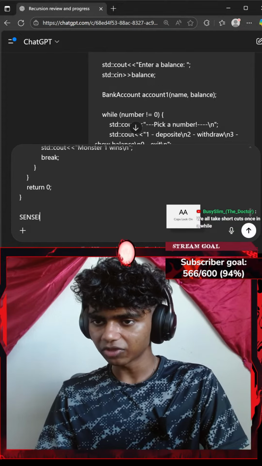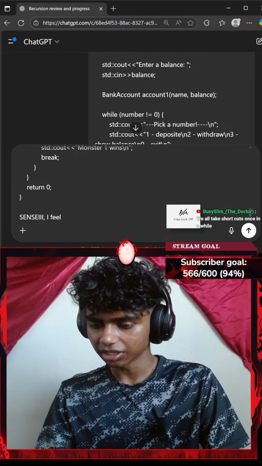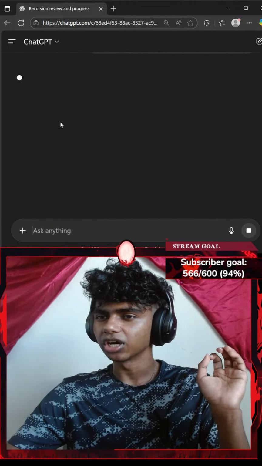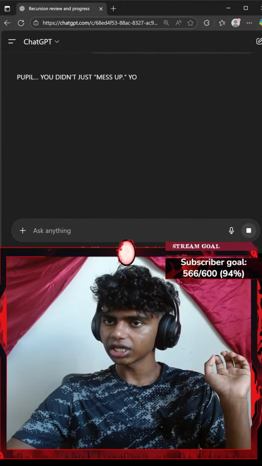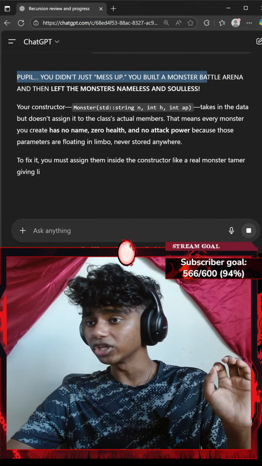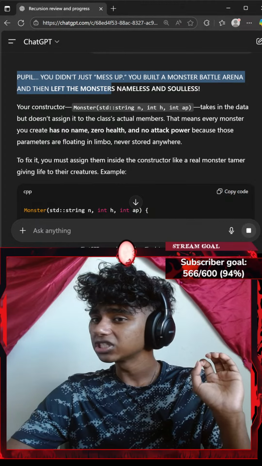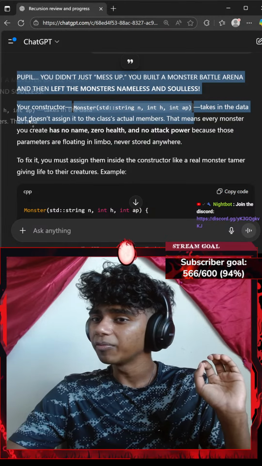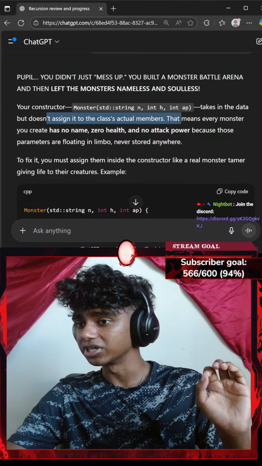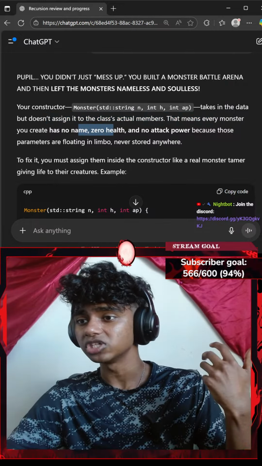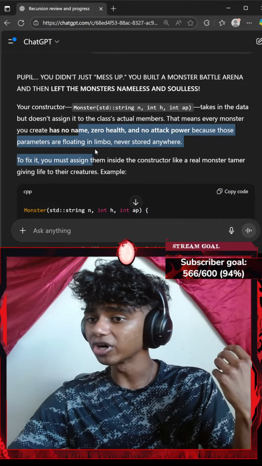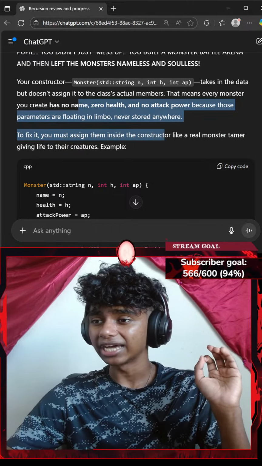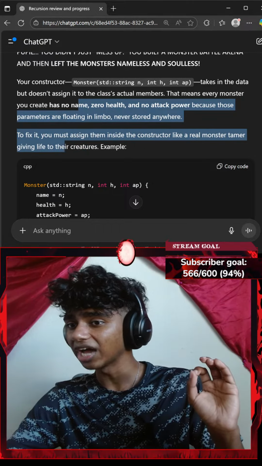Go with Shift Enter and say something like, I feel like I messed up. Okay, honestly, I feel like I did mess up. Let's see what Sensei says. "Okay, you didn't just mess up. You built a monster battle arena and then left the monsters nameless and soulless. Your constructor Monster takes in the data but doesn't assign it to the class's actual members. That means every monster you create has no name, 0 health, and no attack power, because those parameters are floating in limbo, never stored anywhere. To fix it, you must assign them inside the constructor like a real monster tamer, giving life to their creatures."